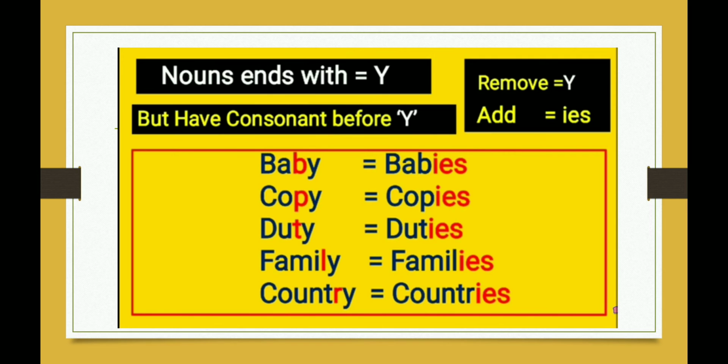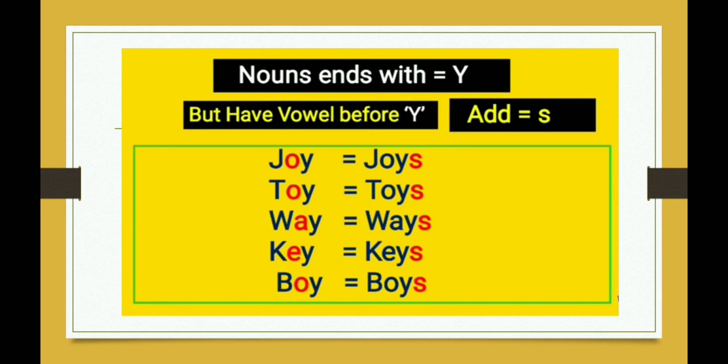So remember, if there is a consonant before y, we will remove y and add ies. Example, baby, copy, duty, family and country take ies to become the plural form. Babies, copies, etc. But if there is a vowel before y, we will again add only s.